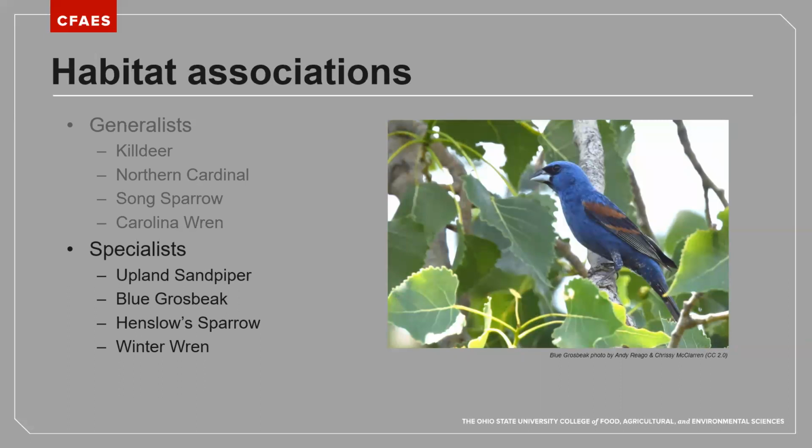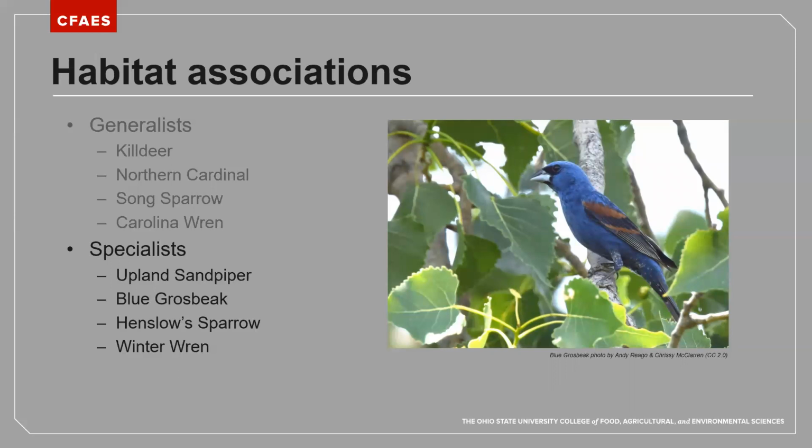And then on the other hand, we could consider some species to be specialists in that they require very specific vegetative species or structure as part of their habitat. In Ohio, we have examples of habitat specialists like upland sandpiper. This is a grassland species that really requires some larger, undisturbed habitat, but also very low disturbance by humans in grassland habitats.